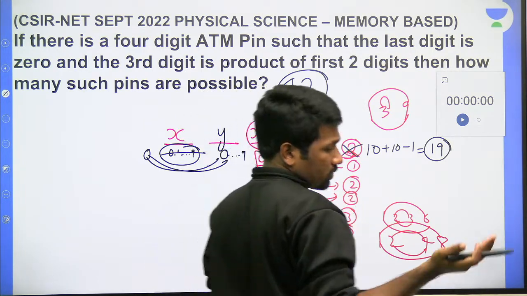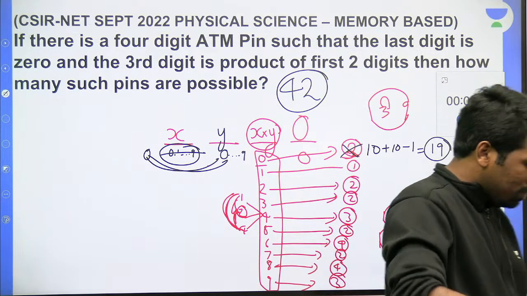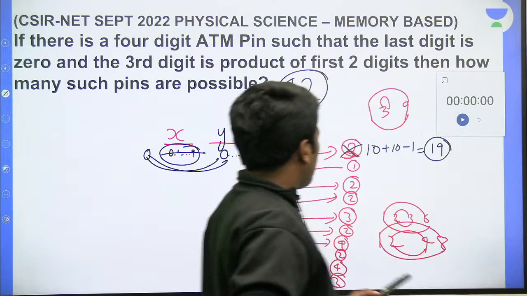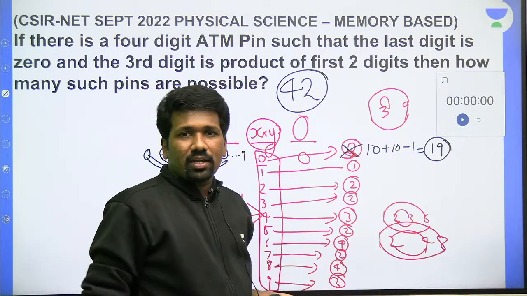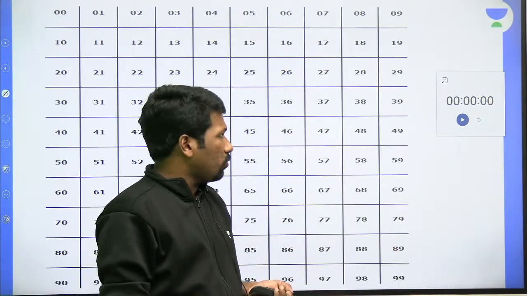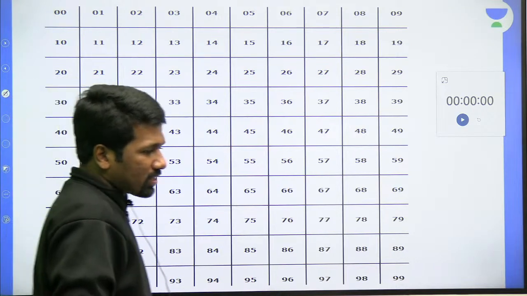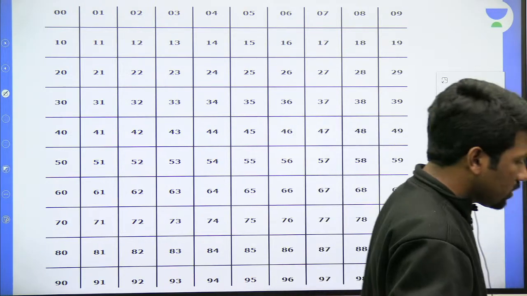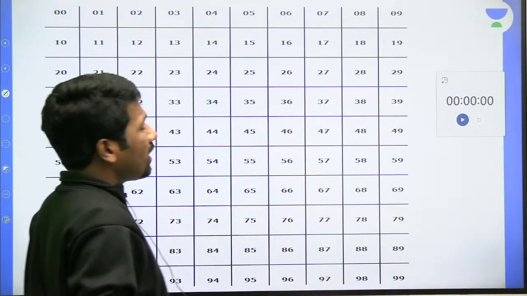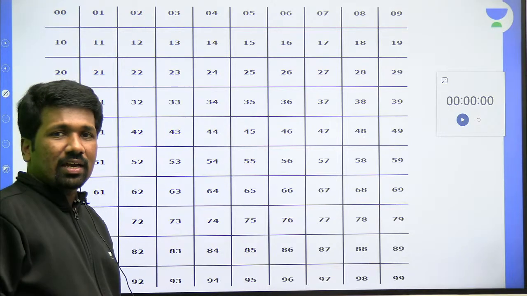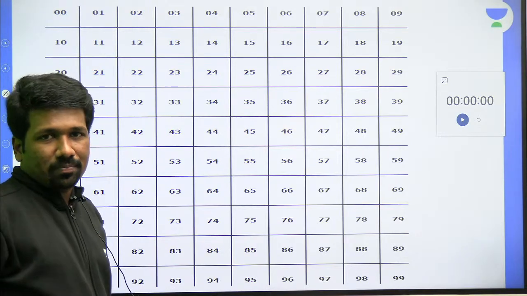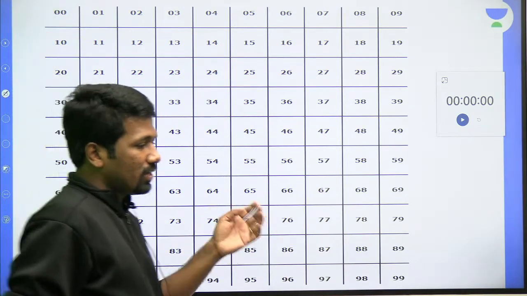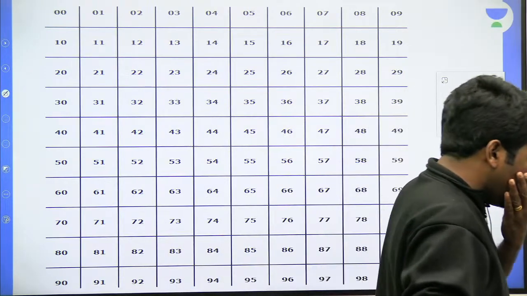I don't know the answer options. Please mention in the chat whether 42 is in the answer options or not. Anyone remember? Now, if you think you will get confused and miss some digits, another way of doing this question is to list out what all the possibilities of x and y are, and according to that, think what x into y is possible. Initially there are many possibilities for x and y, but many of them will be deleted.